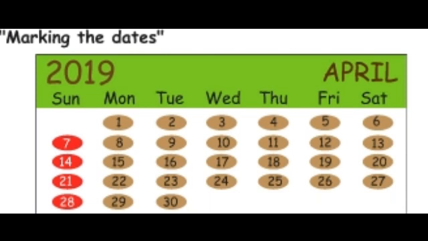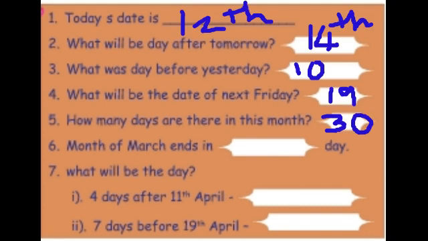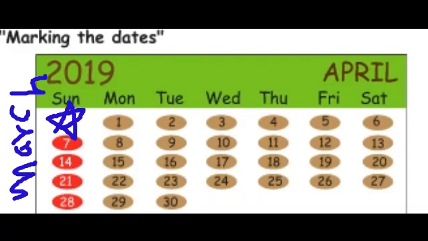And how many days are there in this month? In this month, there will be 30 days. So, March month ends on which day? April 1st starts with Monday. So, when was the last day? Sunday was the last day. So, March month ends on Sunday.